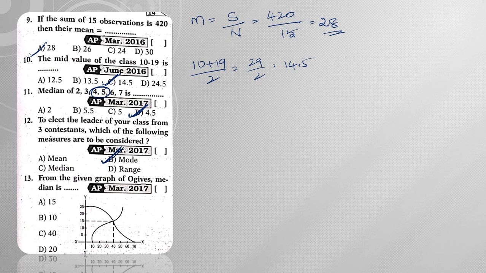Next, from this graph, the ogive gives the median as... So what is median? Median is nothing but the x coordinate of the point of intersection of the ogive curves. So what is the x coordinate here? The x coordinate is 40. Next, what about this 15 then? This 15 represents half of the cumulative frequency, right? So half of the total frequency.